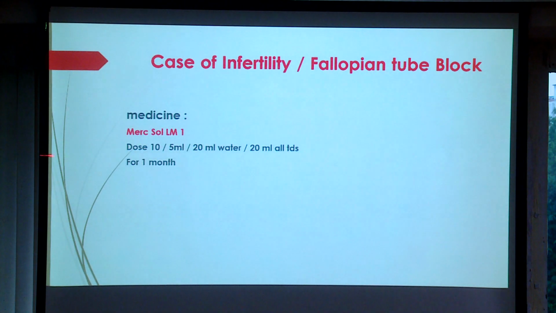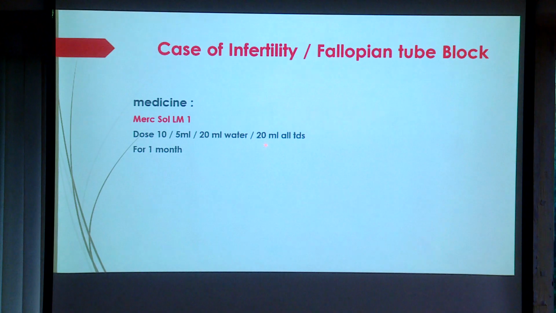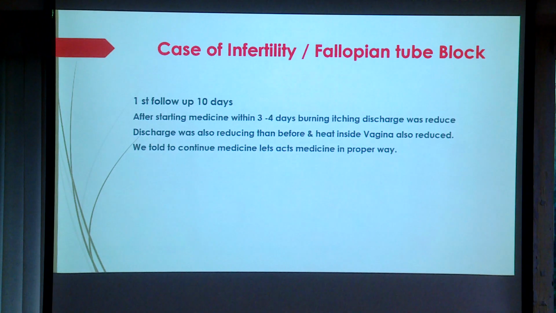I started with Natrum mur LM0/1 potency, 10 strokes, 5 ml in 20 ml water, and I told her to drink all the water TDS, the same dose. After 10 days, I told her to give a follow-up on a phone call. After starting the medicine, within 3-4 days the burning and itching reduced. The discharge also reduced, and the heat inside the vagina, which was unbearable, also reduced. We told her to continue the medicine properly, and we called later.